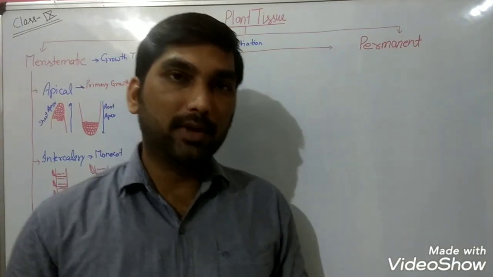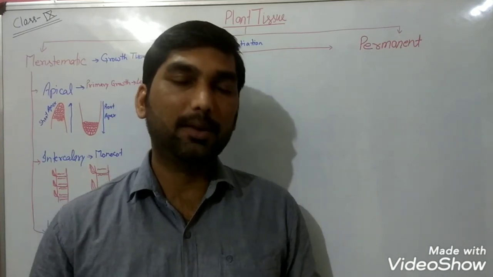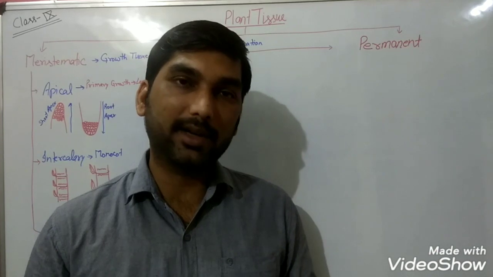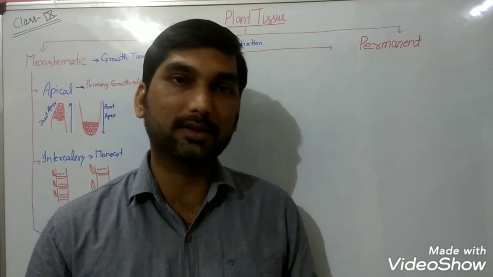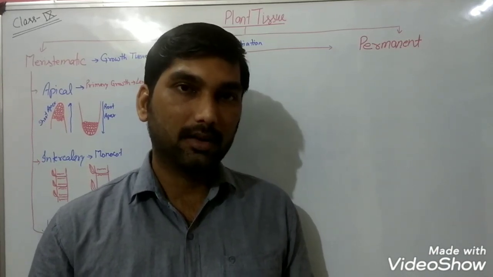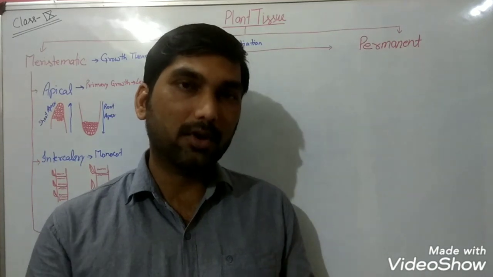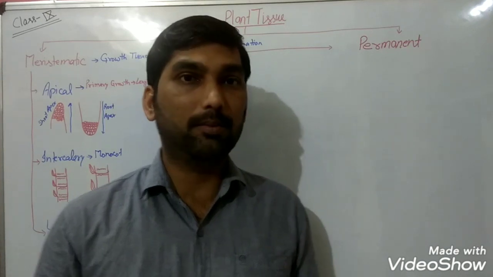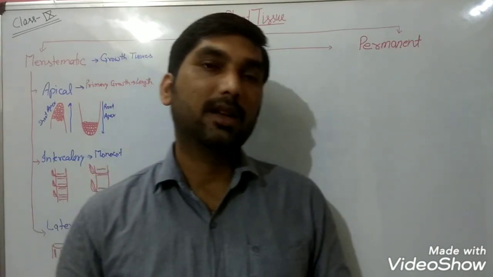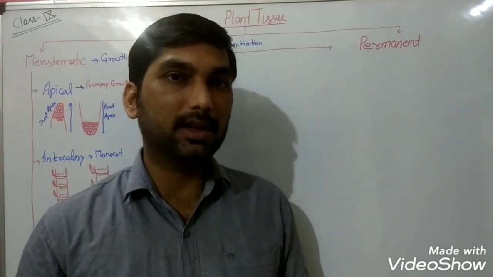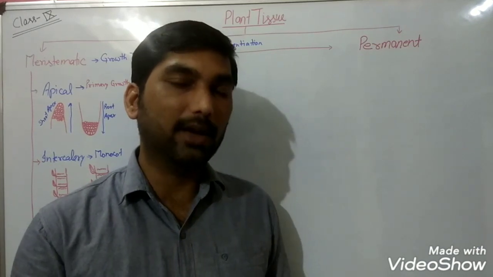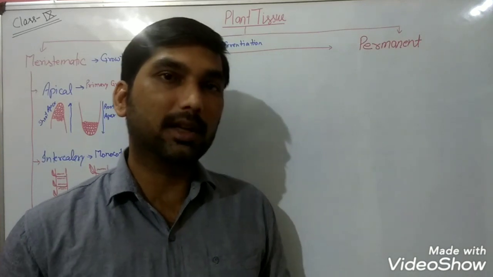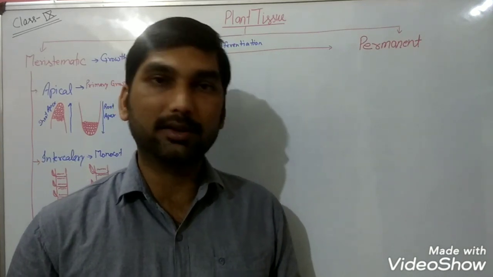But before we start today's topic, let me introduce your syllabus for periodic test and half yearly examination. I hope almost all of you have purchased your books and seen your biology book. A total of 6 chapters are there in your biology, and out of these 6, 3 chapters are coming in the half yearly examination.